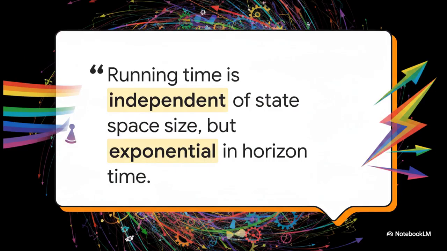So the crucial point here, and this quote from the research really hits the nail on the head, is that the computational running time has zero dependence on the massive size of the state space. It effectively ignores the vastness of the environment. However, it is exponential in the horizon time, meaning the further out into the chaotic future the algorithm tries to plan, the more the computational difficulty just absolutely skyrockets. Planning super far ahead in chaos? Yeah, that's incredibly expensive mathematically.